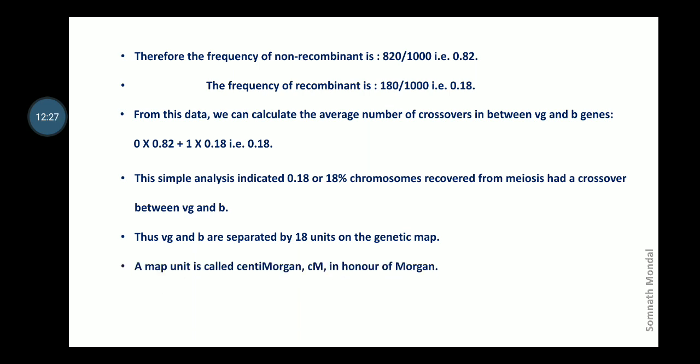Now, one map unit is called centimorgan in honor of Morgan, and 1 Morgan equals 100 centimorgan. Therefore 0.18 Morgan is equal to 18 centimorgan. Thus the genetic map distance between VG and B gene is 18 centimorgan.